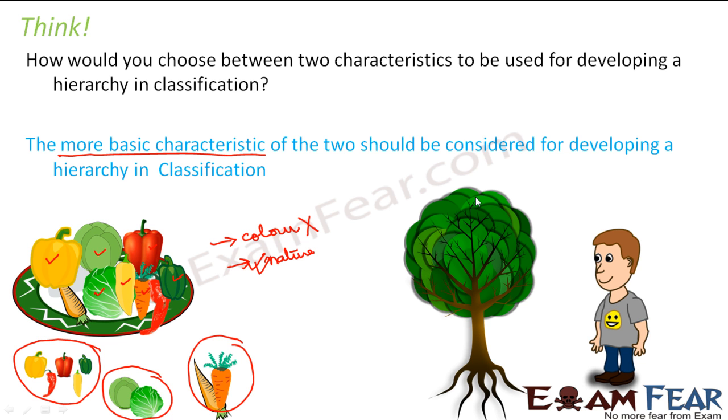Similarly, if we want to distinguish between a tree and a man, what is a very basic characteristic, do you think? Trees cannot move and man can move, right? So this is a very basic characteristic by which you can divide objects into two classes. One is plants and one is animals. Plants cannot move and animals can move. So the more basic characteristic of the two should always be considered for developing a hierarchy in classification.